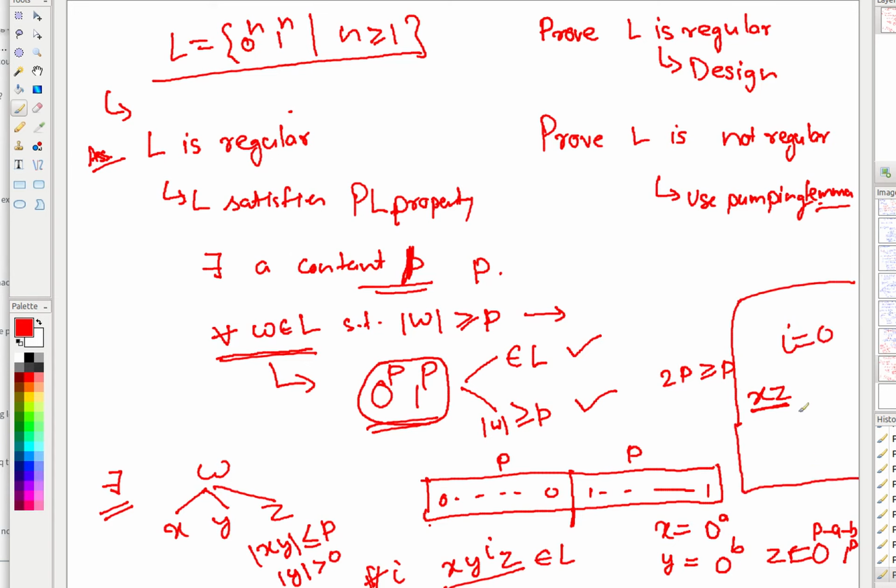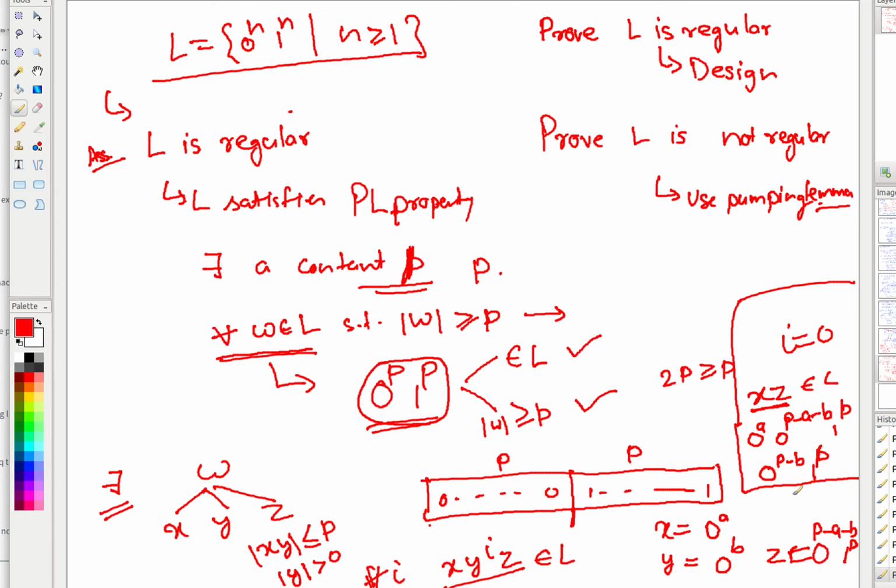Now when you say x z, what are you going to get? You get 0 to the power a, 0 to the power p minus a minus b, 1 to the power p. This gives you 0 to the power p minus b, 1 to the power p. And as per the rule, x z should be part of L. But is 0 to the power p minus b, 1 to the power p part of L or not?